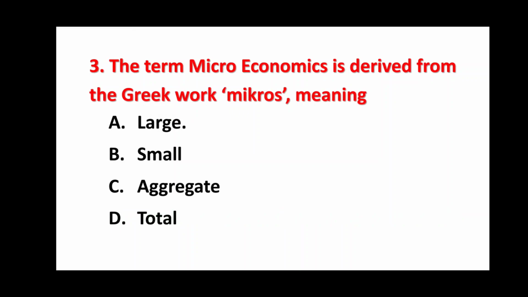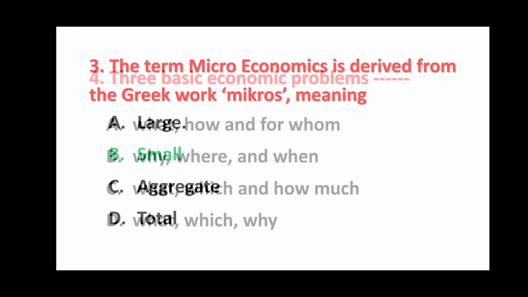Question number 3. The term microeconomics is derived from the Greek word micros, meaning. Options are large, small, aggregate, total. The right option is B. The term microeconomics is derived from the Greek word micros, meaning small.